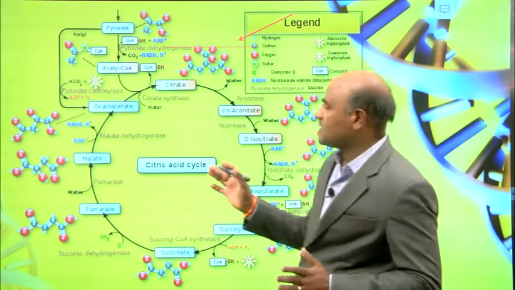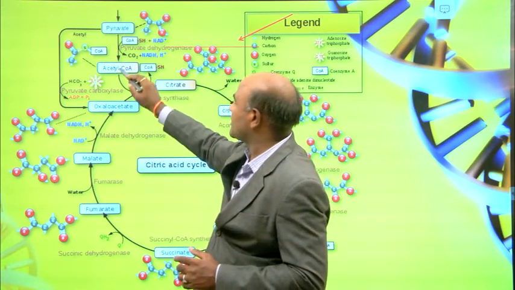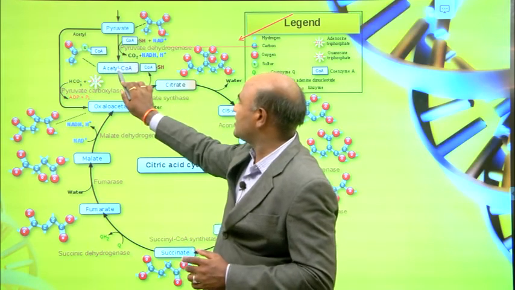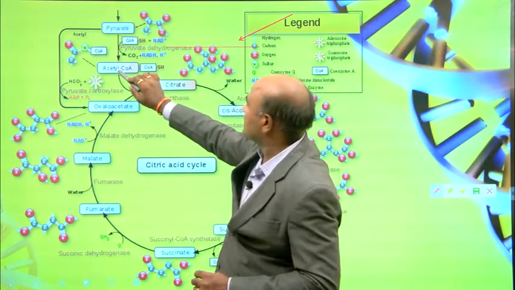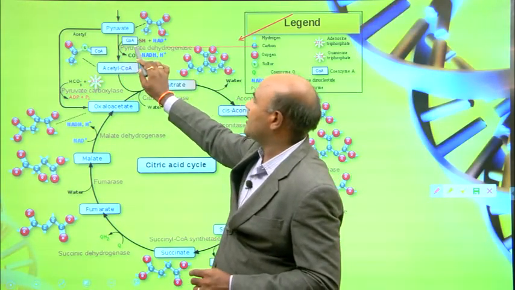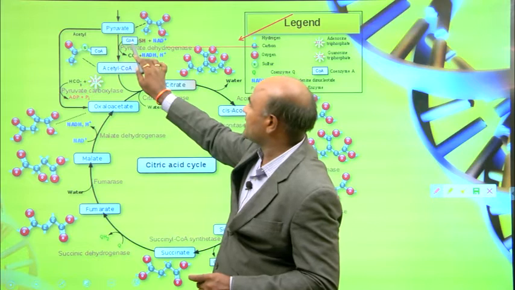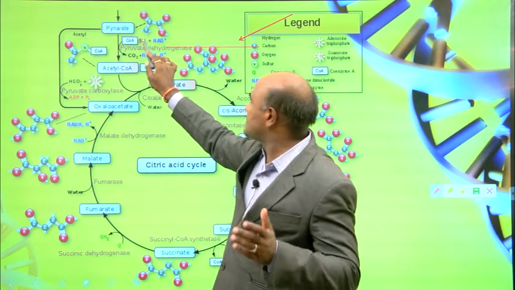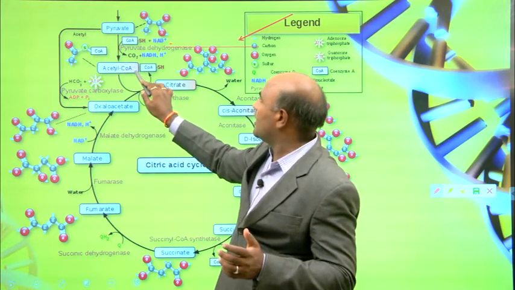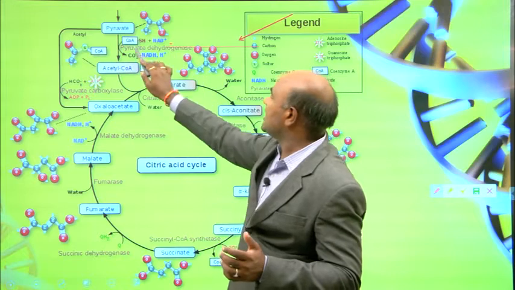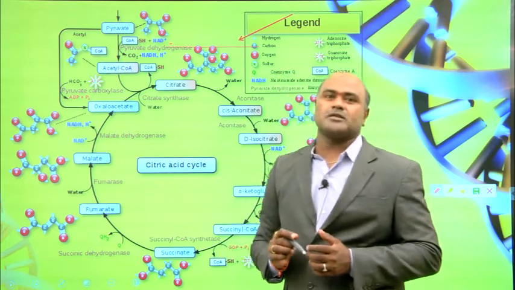So this is the citric acid cycle. Pyruvate is converted into acetyl-CoA. You can see here coenzyme A, CoA-SH thiol, plus NAD+. Pyruvate reacts with coenzyme A and NAD+, converted into acetyl-CoA with the help of pyruvate dehydrogenase. It produces CO2 and NADH.